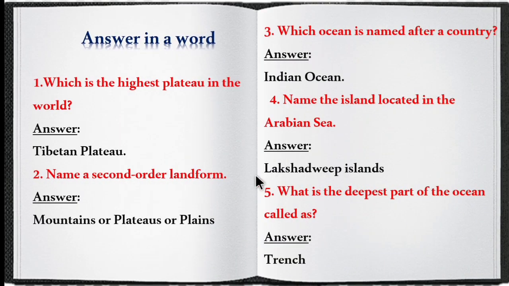Then answer in a word. Which is the highest plateau in the world? The answer is Tibetan Plateau. Second question: name a second order landform. Mountains, plateaus or plains. Which ocean is named after a country? The answer is Indian Ocean. Name the island located in the Arabian Sea. The answer is Lakshadweep Islands. What is the deepest part of the ocean called? The deepest part of the ocean is known as trench.